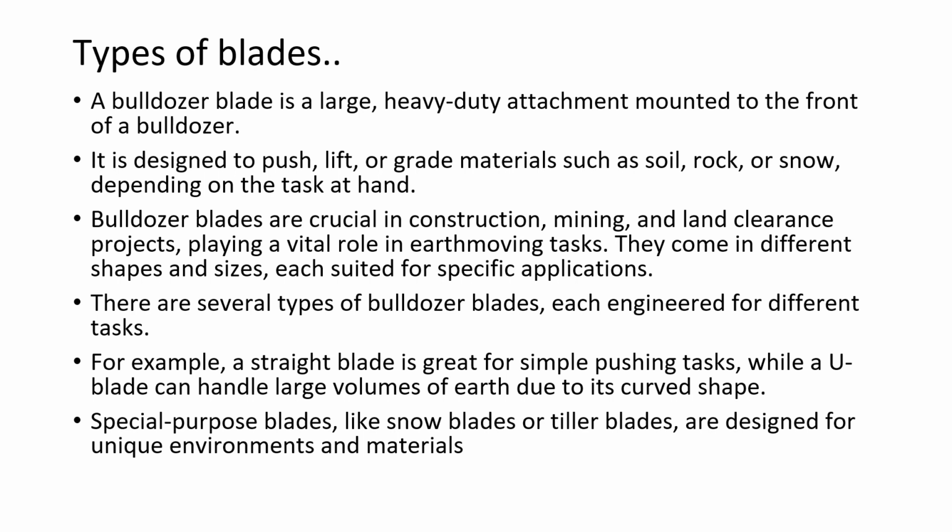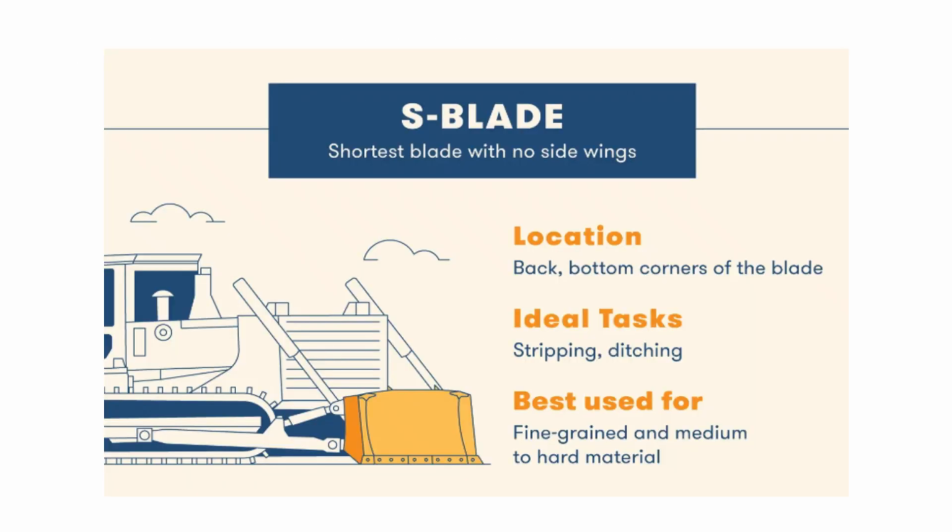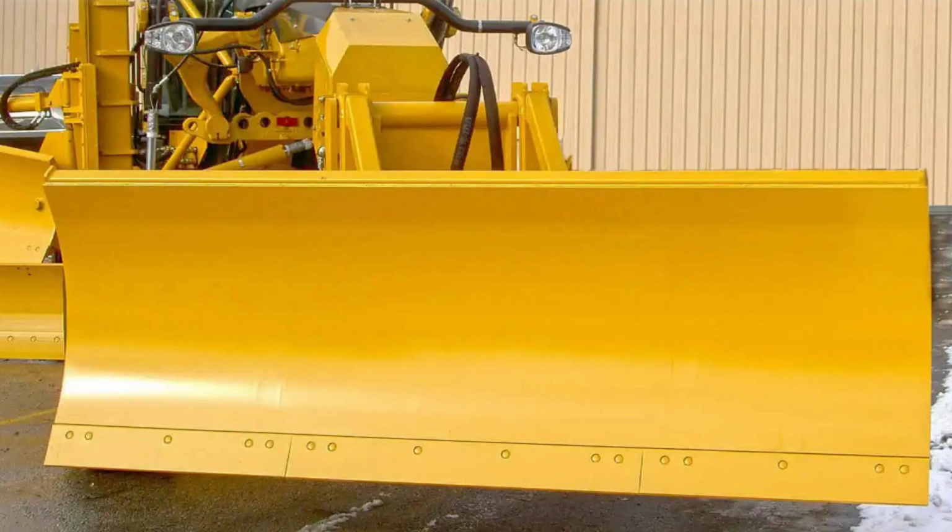Mainly, there are three types of blade, but we can divide them with different attachments. We can say that it can be divided into five types of blade, which are straight blade, universal blade, and straight blade and universal blade combined, which we can say is the semi-U blade. Then there are the angle blade and the power angle tilt, which is called the PAT blade. So this picture shows an S blade.